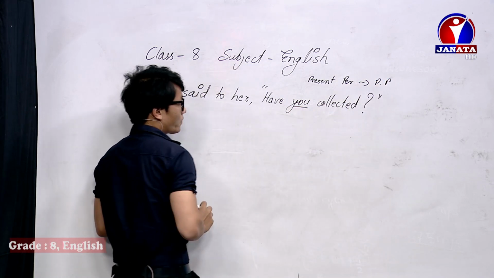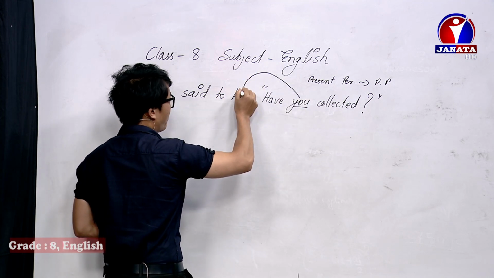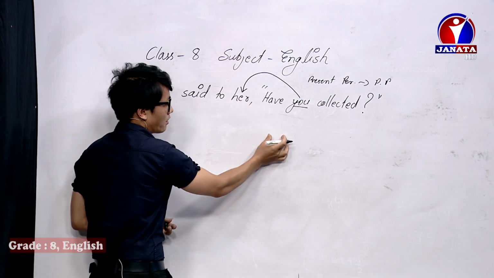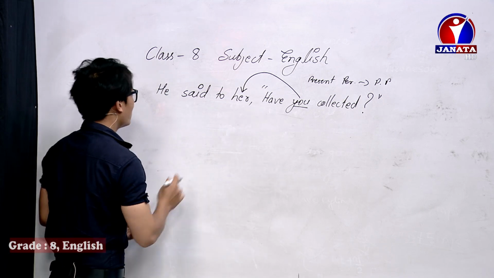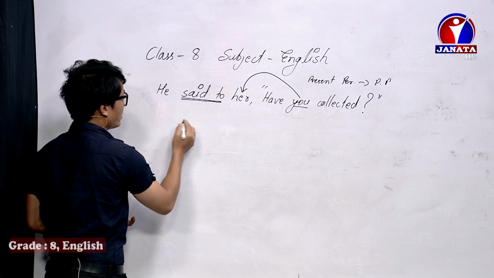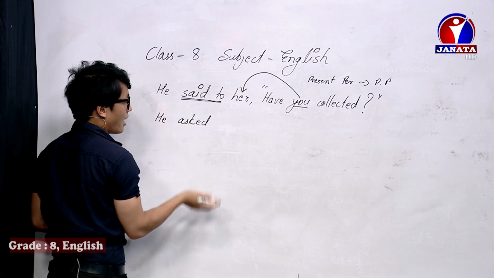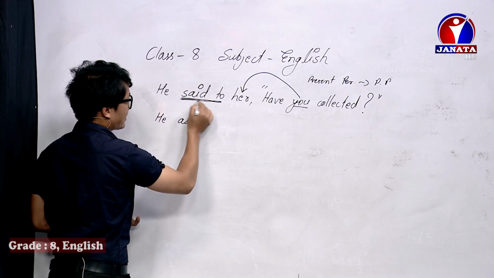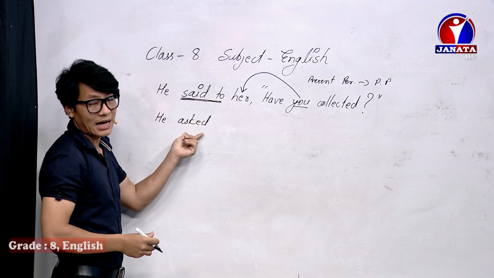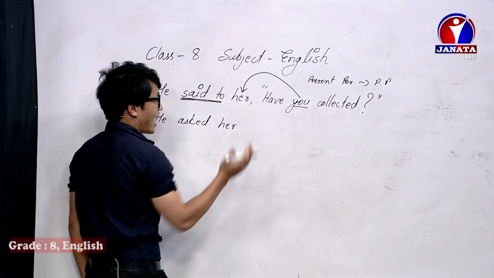And here is you. The subject of reporting should be changed according to the object of reporting. So what is the object? The object is her. So here comes she. Remember this, okay? So now let's start. This is a question, so in the place of said to, we need to write asked. It doesn't matter if here is only said, we need to write asked, okay? So he asked her. And this is a yes/no question.